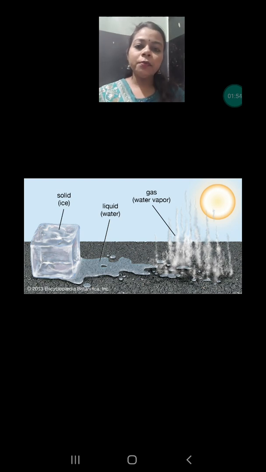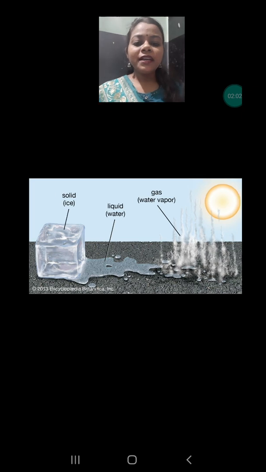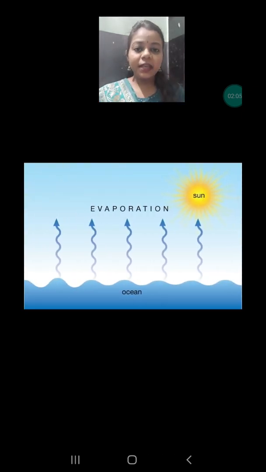The solid form is known as ice, the liquid form itself is water, and the gaseous form is water vapor. Whenever the water is heated, it changes into the gaseous state. Whatever water bodies are present on the earth, after absorbing the heat, they convert into the gaseous state. And what is the gaseous state of the water? That is water vapor only.